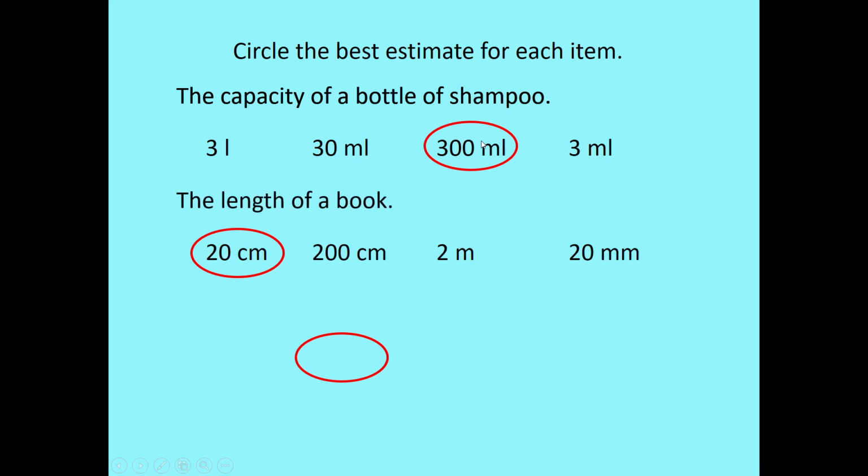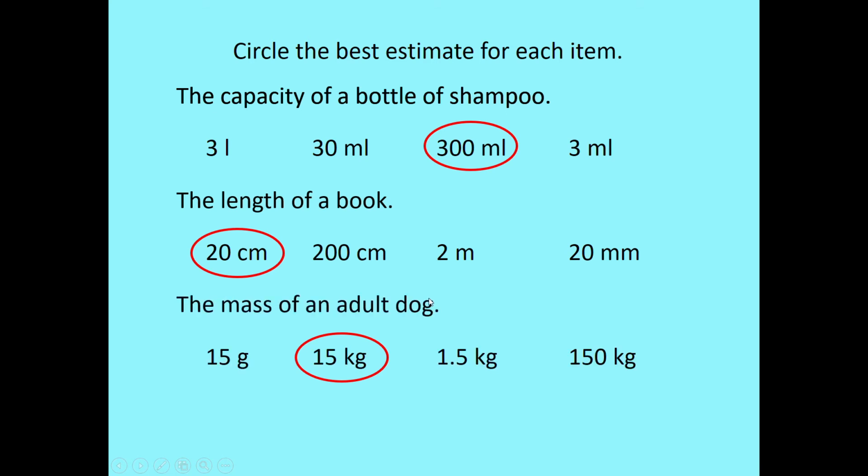The length of a book, 20 centimetres was your good guess. Thinking of a ruler being 30 centimetres, so it's a bit shorter than a ruler, 2/3 even. And the mass of an adult dog, 15 kilograms. If it was a Yorkshire Terrier or a very small dog, it might be 1.5. But a normal average dog, 15 kilograms.